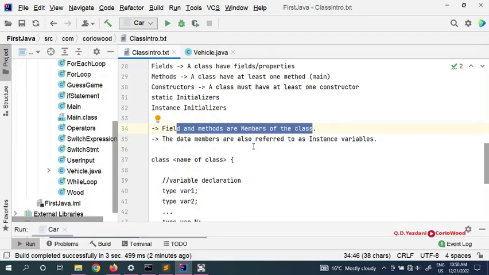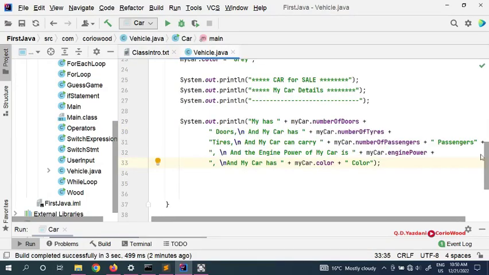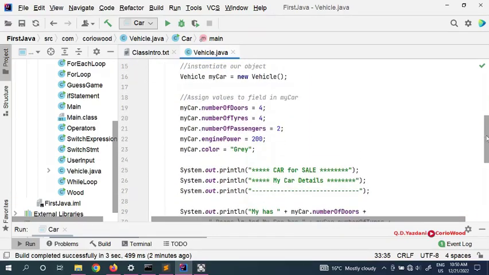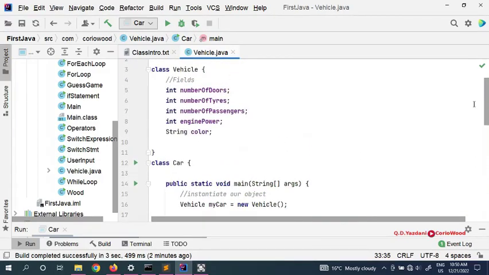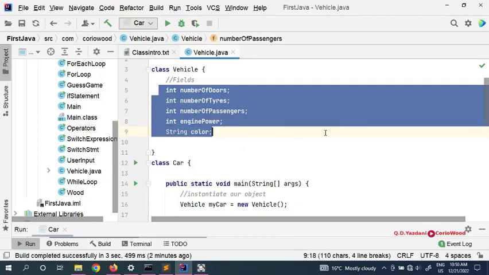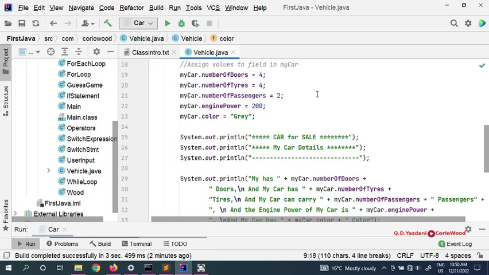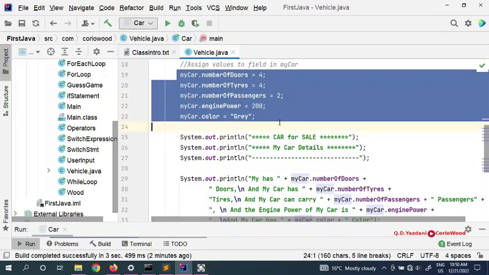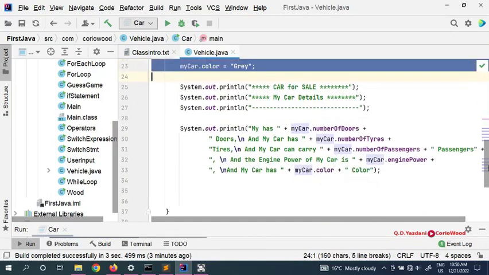So the data members are also referred to as instance variables. So this is our instance variables here. You can see a lot of programmers call this instance of the variables, because we are using it as an instance here. So we are giving a lot of information, and we are printing here. You can use a lot of objects.